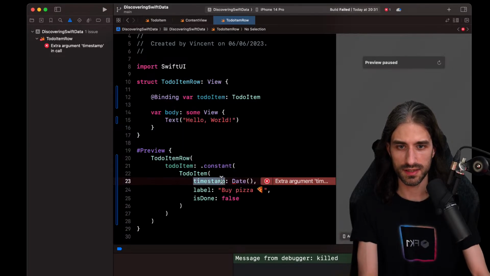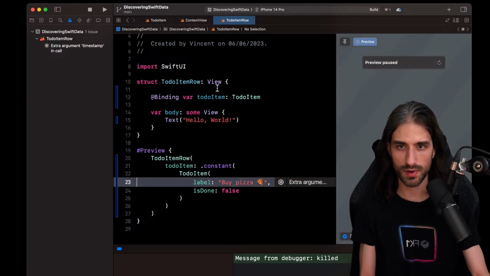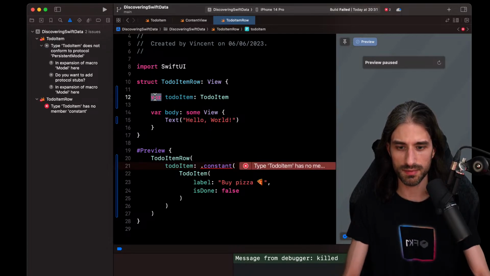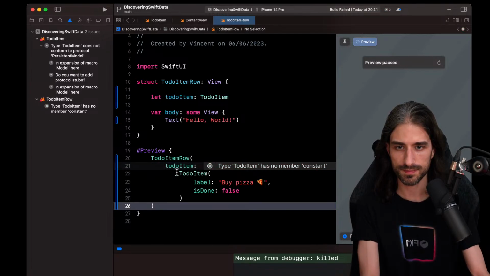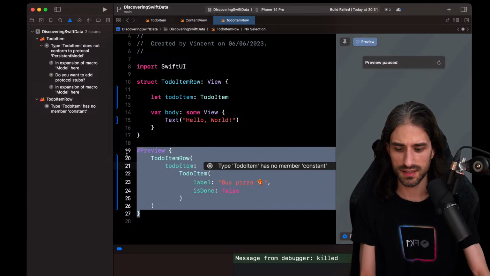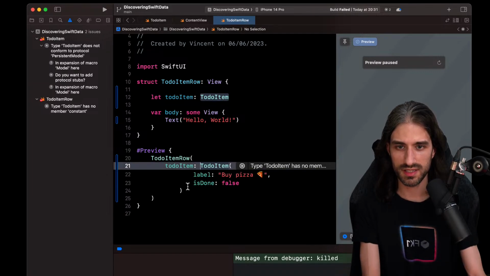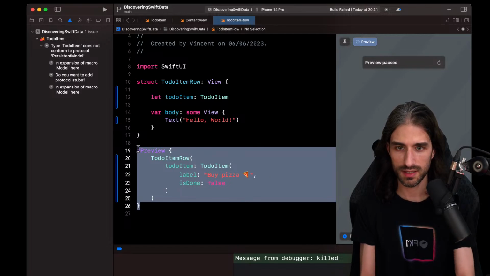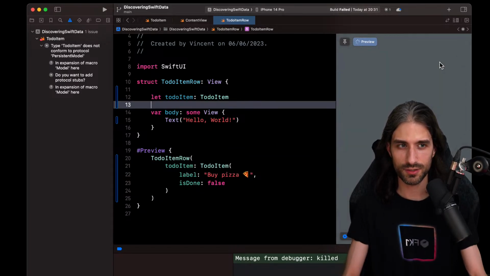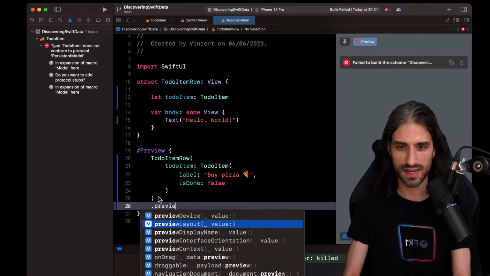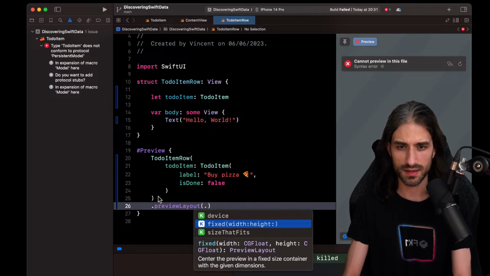Okay, so here indeed there is no longer a timestamp. All right, like this. Perfect. Right now I will just remove the binding to be able to do things more simply and just have a let constant. This way I can get rid of the extra binding here. Let's see if I can get rid of the now unneeded extra level of indentation, something like that. Perfect.